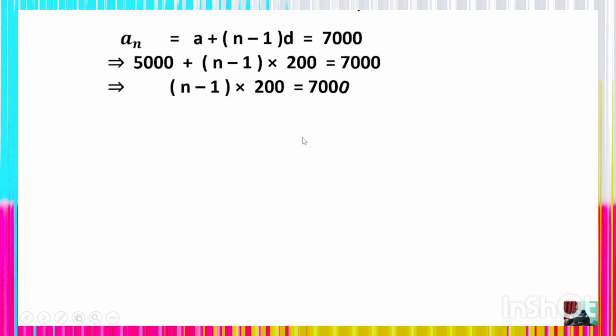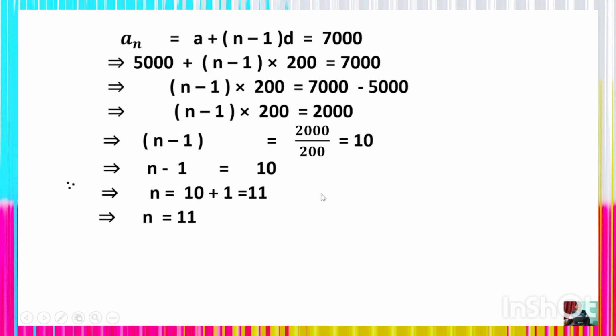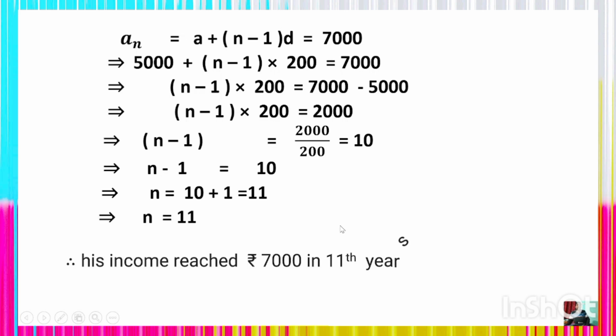So n minus 1 whole into 200 is equal to 7,000 minus 5,000. So n minus 1 into 200 is equal to 2,000. Here n minus 1 is equal to 2,000 by 200, which is 10. Thus n minus 1 is equal to 10, and thus n is equal to 11. Hence his income reached 7,000 rupees in the 11th year. This is one of the application word problems based on the concept of arithmetic progression.